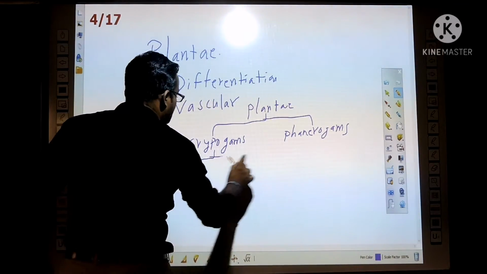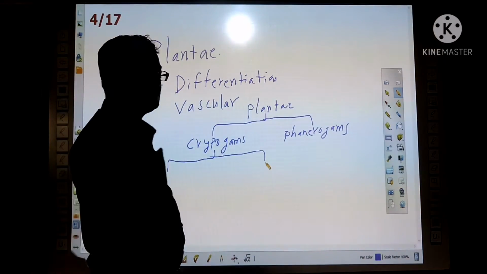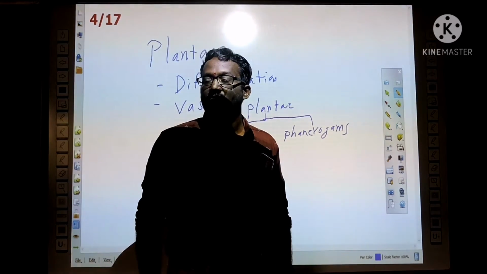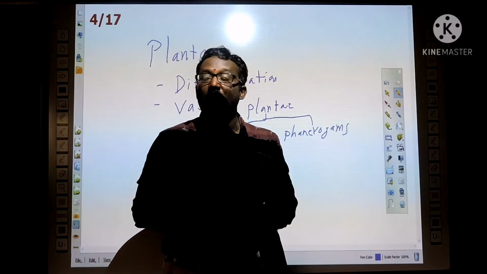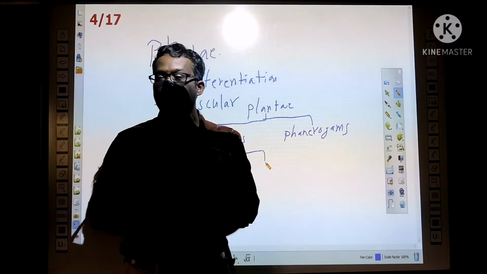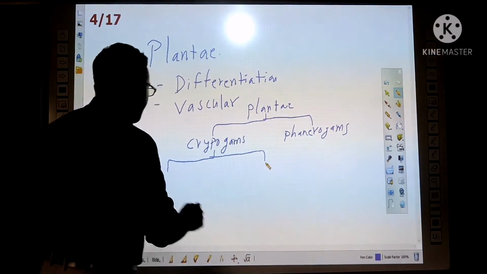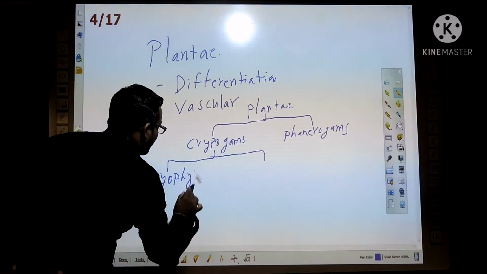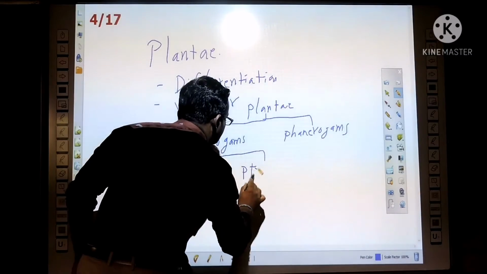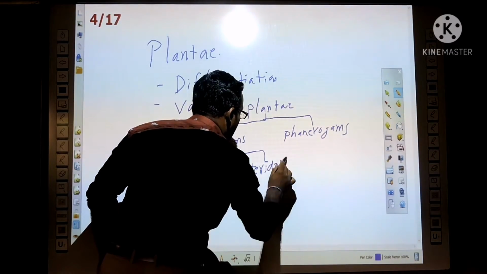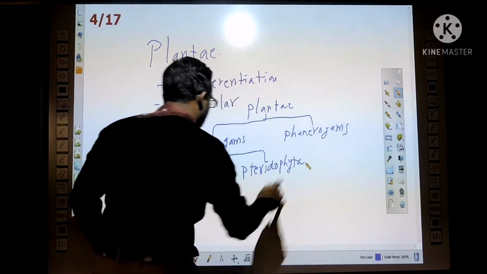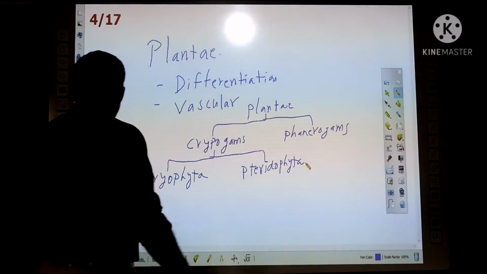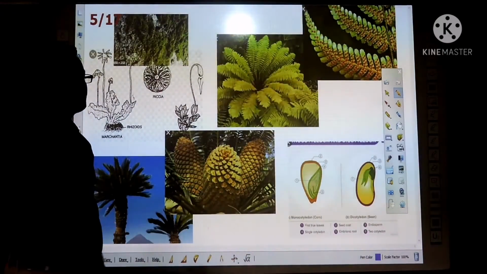Again the cryptogams are divided into two classes based on their body differentiation. So they are Bryophyta and Pteridophyta. Bryophyta means moss plants.